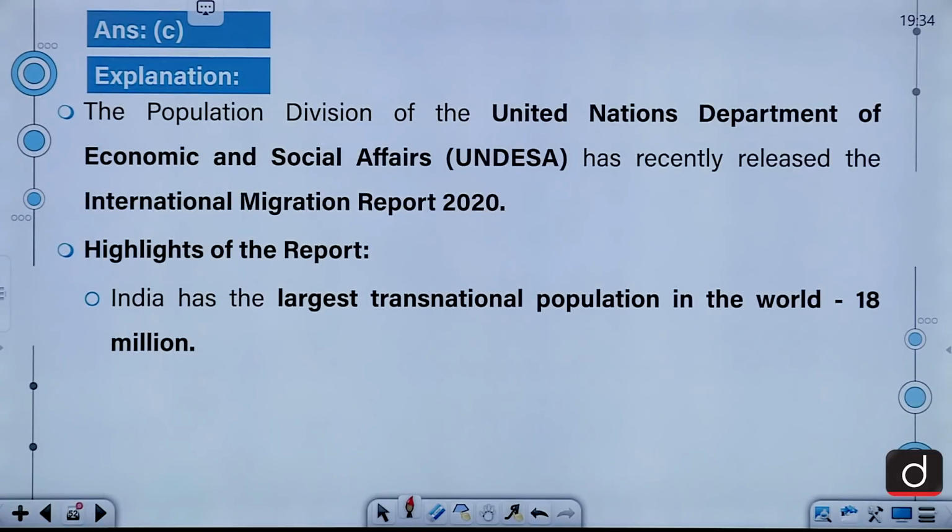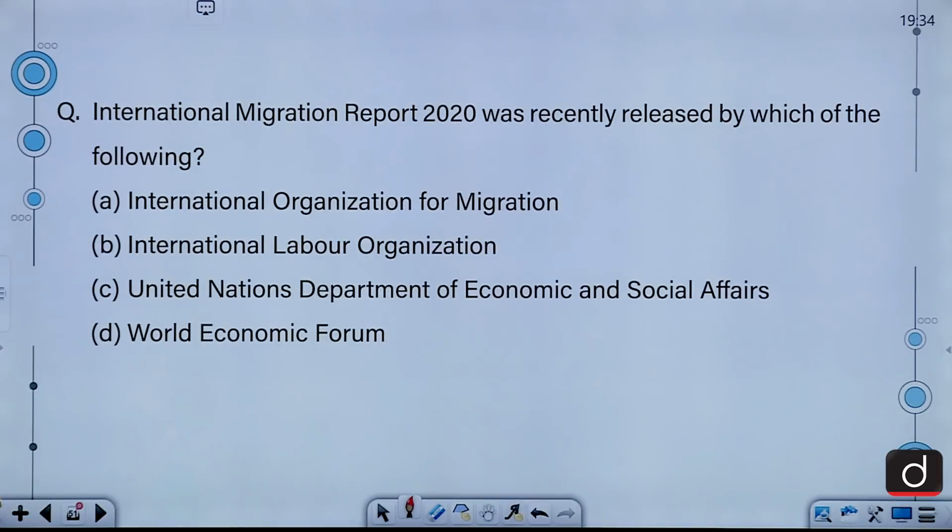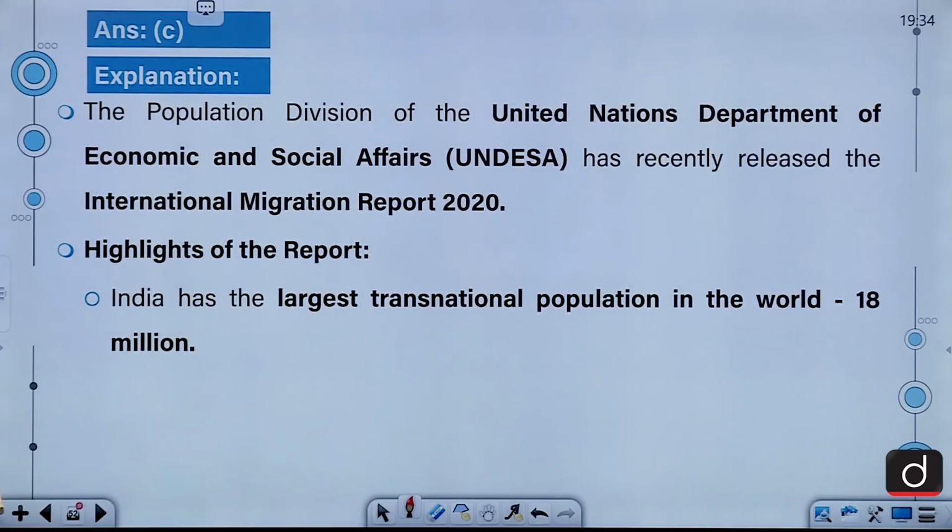So, moving on to the explanation. First, let's look at the answer. The correct answer for this question is C. United Nations Department of Economic and Social Affairs has released this report. Moving on to the explanation. The Population Division of the United Nations Department of Economic and Social Affairs has recently released International Migration Report 2020.